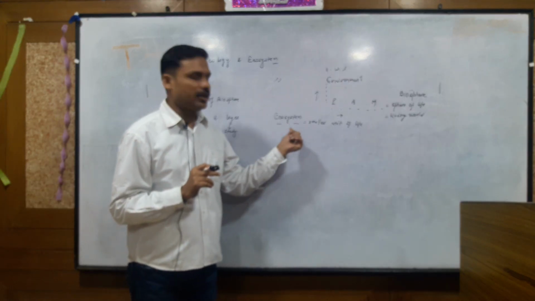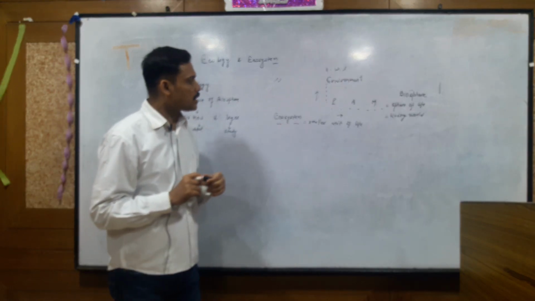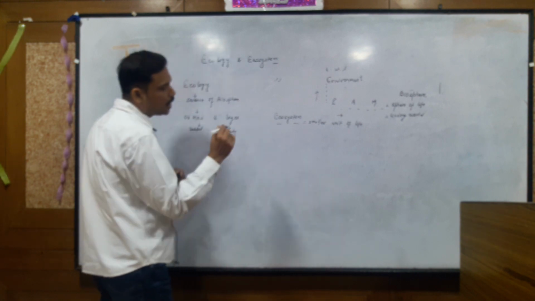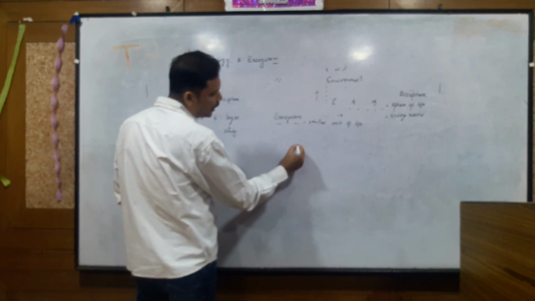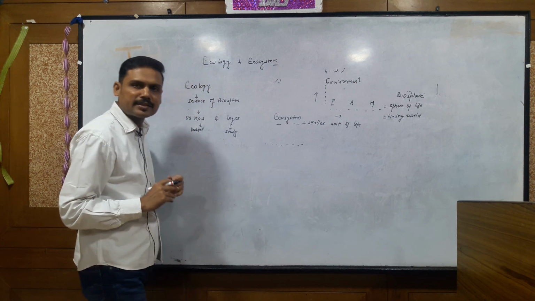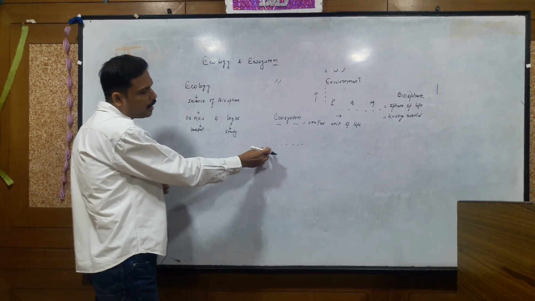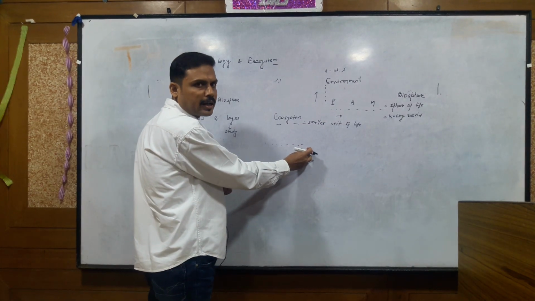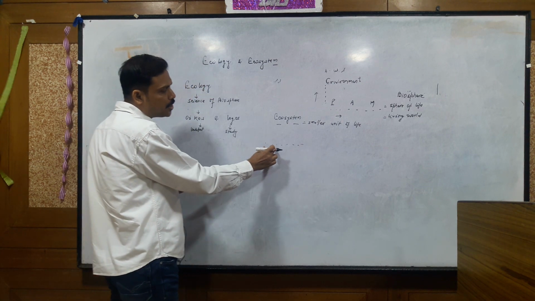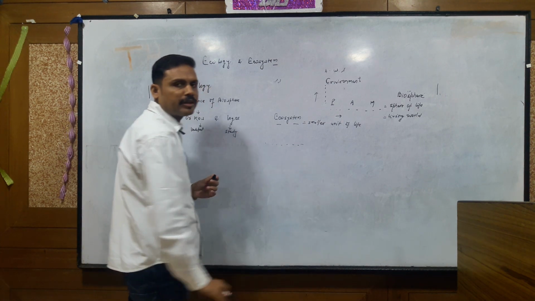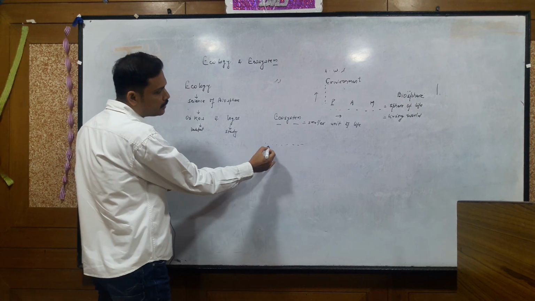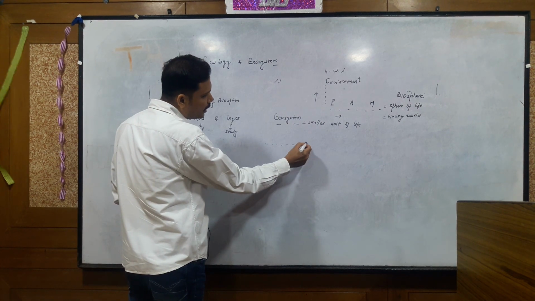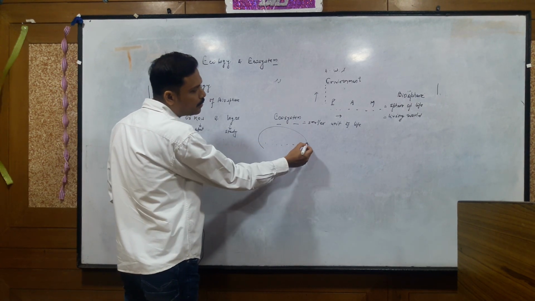Actually, what is ecosystem? Ecosystems consist of communities of living organisms. Inside an ecosystem, there are communities of living organisms, that is populations of different living organisms and their physical environment taken together.